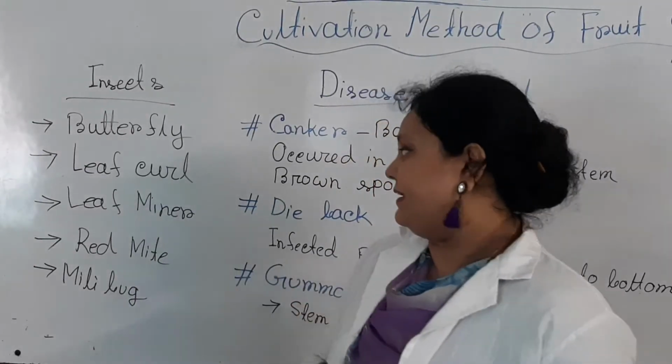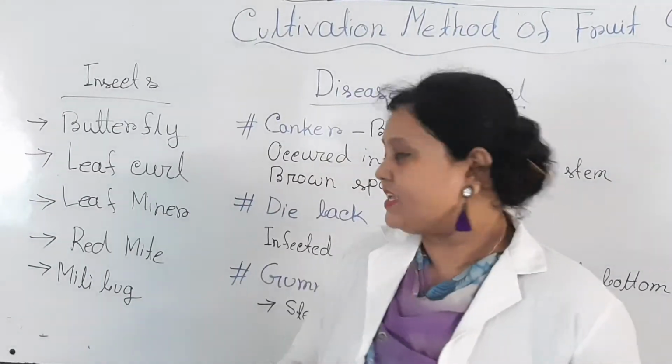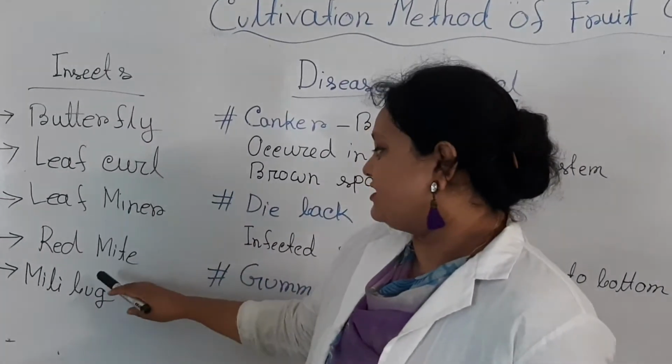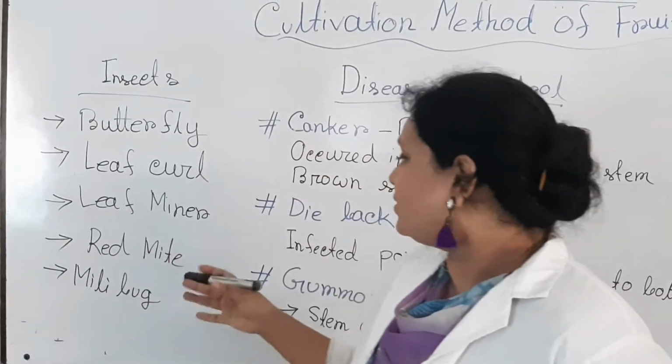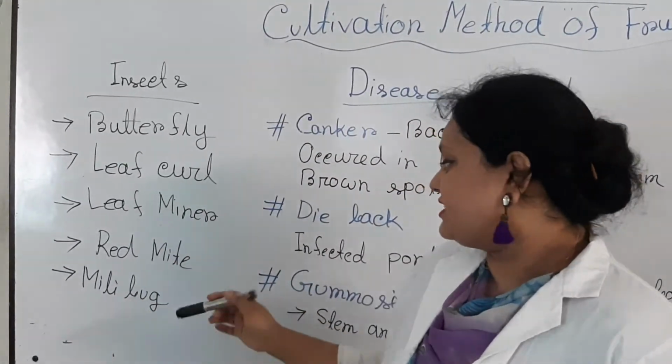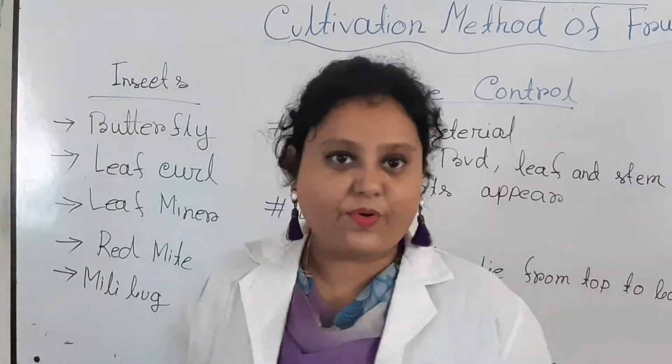Then leaf miner. These insects mainly attack the leaves of the orange plant, and red mites mainly attack the leaves, fruits and flowers. And the mealybug is the insect that mainly attacks the fruits.